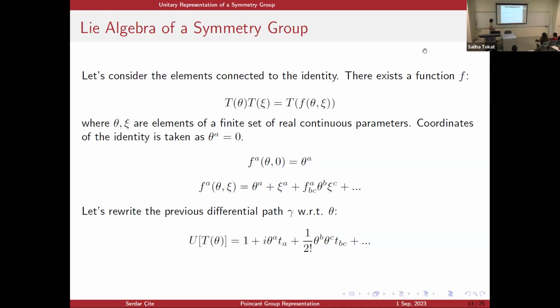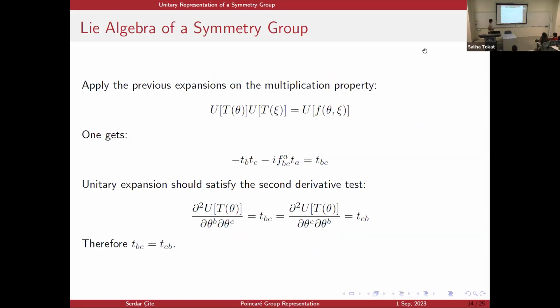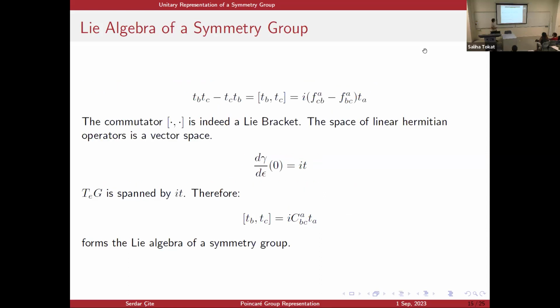Now, with respect to theta, I make the following expansions of the function f and my unitary operator U. Notice that it's just a Taylor expansion. I apply these expansions to the group multiplication law, and most of the terms just match automatically, but I get the following equation. But this equation alone doesn't tell us much. So I apply the equality of second derivatives to my unitary expansion, and I see that T must be symmetric. I apply this symmetry condition to this equation, and I get the following commutation relations.